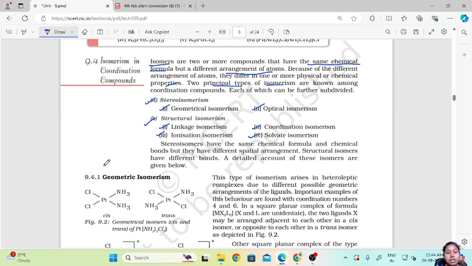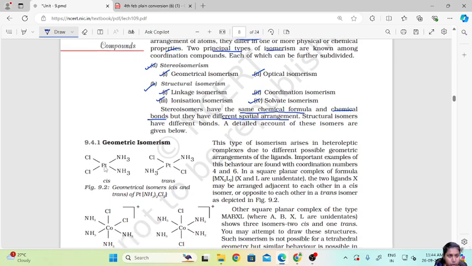Stereoisomers have the same chemical formula and chemical bonds but they have different spatial arrangements. So their arrangement differs, since they have the same chemical formula and chemical bonds. Structural isomerism means they have different bonds. A detailed account of these isomers is given below. So let's first start with geometrical isomerism, which is the sub part of stereoisomerism.